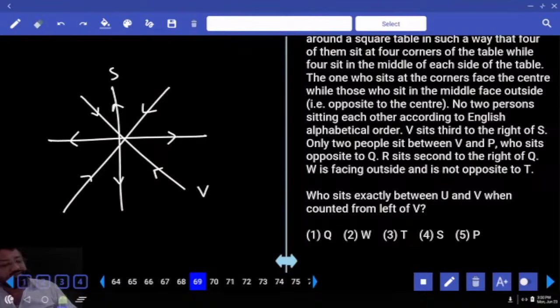Next, how many people between V and P? Two people between V and P. P sits opposite to Q. Second, R sits second to the right of Q. When you face outside, this is your right. Yes or no? And it says W is facing outside, and he should be sitting in the middle of the sides.